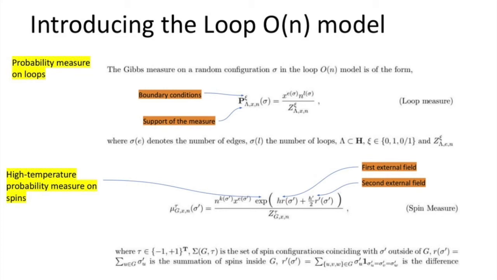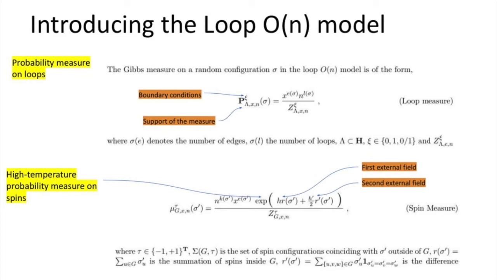And we can pass to the high temperature phase of this model by appending an exponential factor that's a function of two external fields, H and H prime. We denote this high temperature spin measure as mu tau, a g of xn. Sigma prime is the spin configuration from the dilute Potts model that we would like to sample, in which for the first external field, H, we have a multiplicative factor R of sigma prime, which is given by the summation over all spins over a finite volume, in addition to another corresponding multiplicative factor for the second external field, H prime, which is R prime of sigma prime, which is given by the number of monochromatically colored triangles.